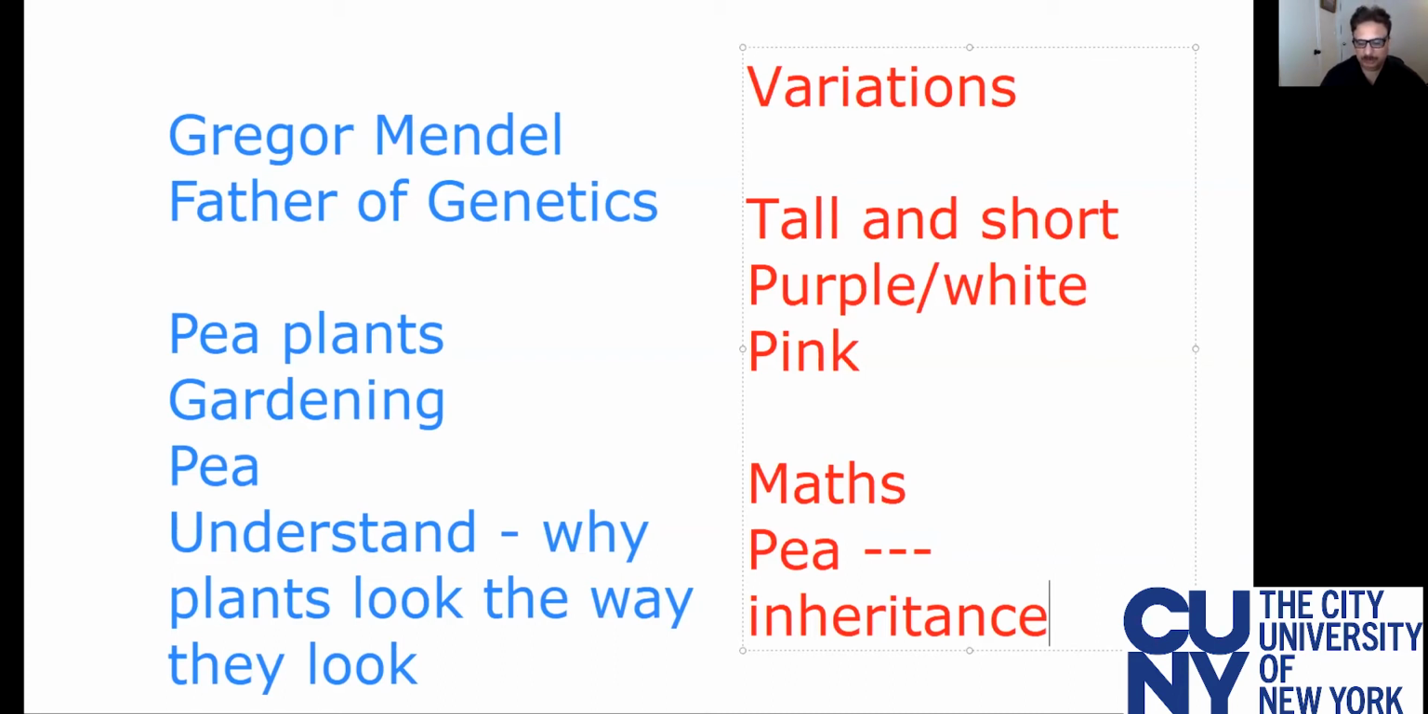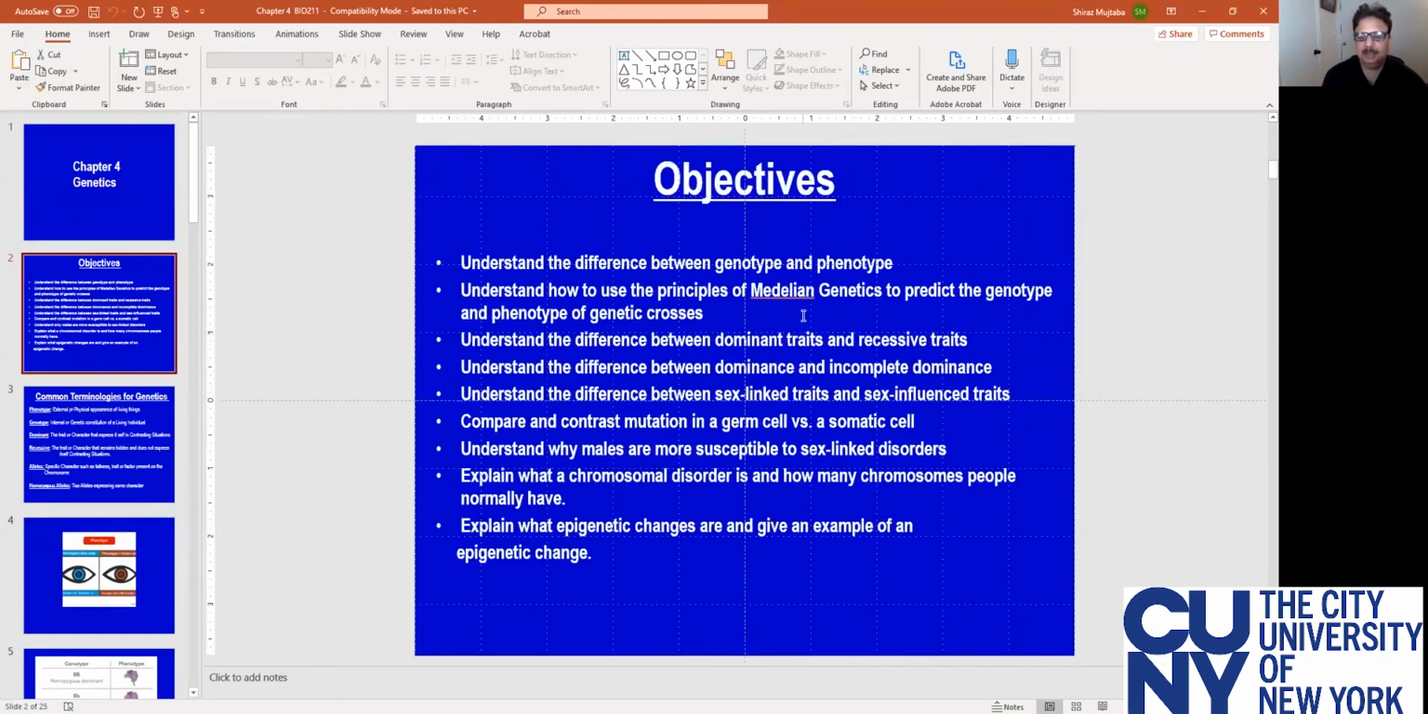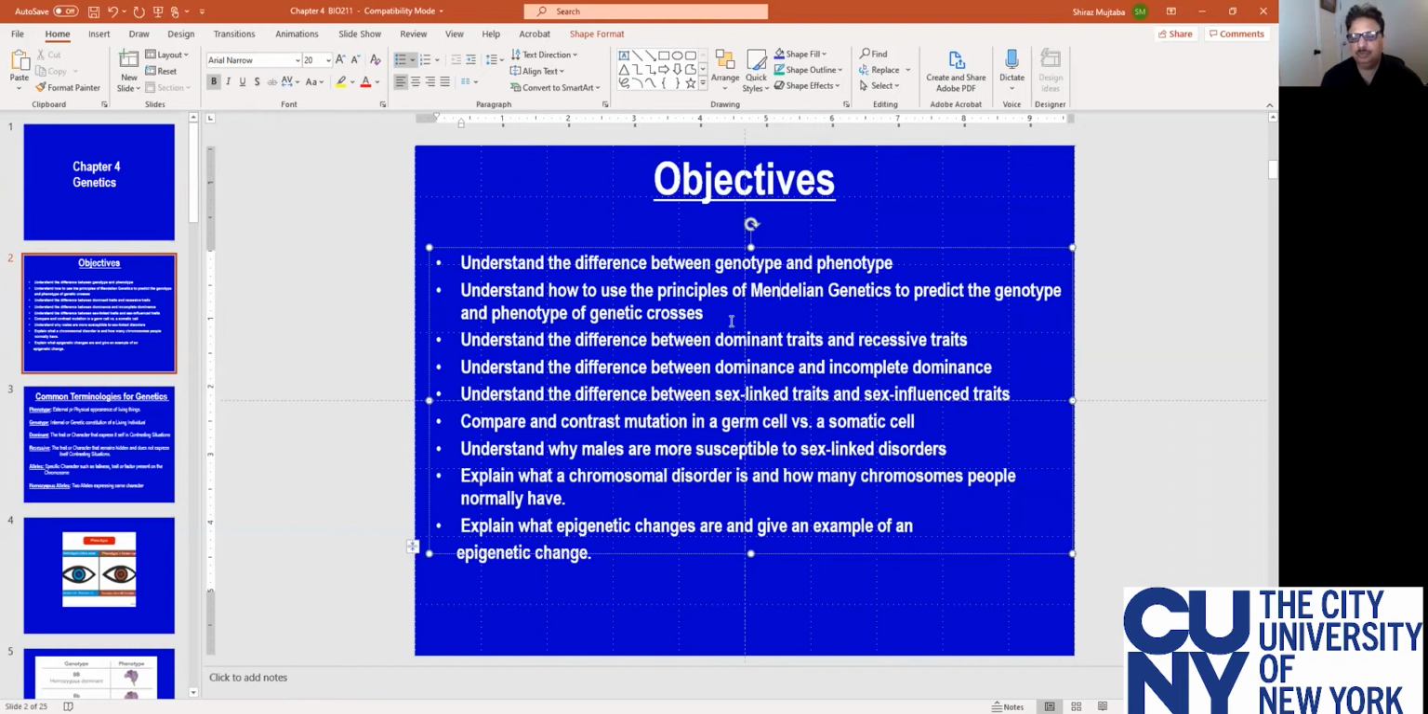So let's see how this chapter starts. This is chapter number 4, and the learning objectives of this chapter are: understand the difference between genotype and phenotype, understand how to use the principles of genetics to predict genotypes and phenotypes, the difference between dominant and recessive, the difference between dominant and incomplete dominance, and compare and contrast different kinds of sex-linked diseases.